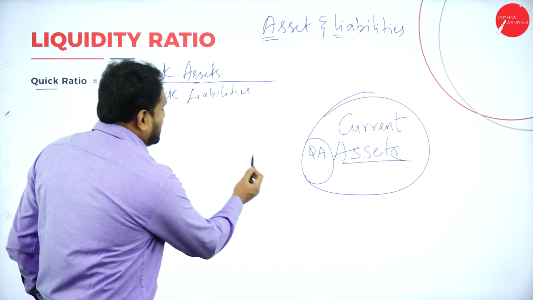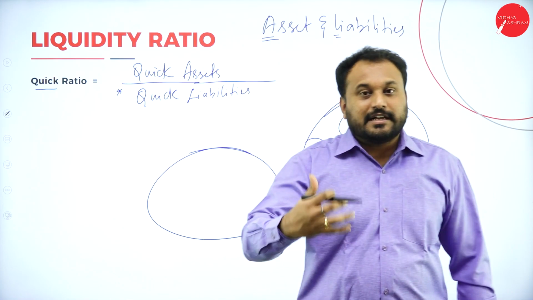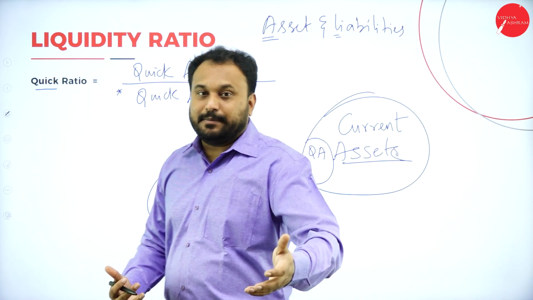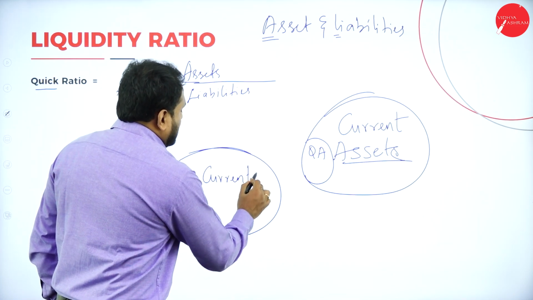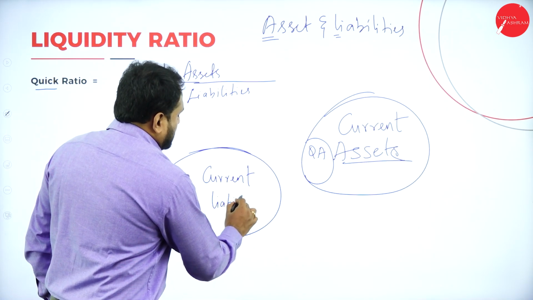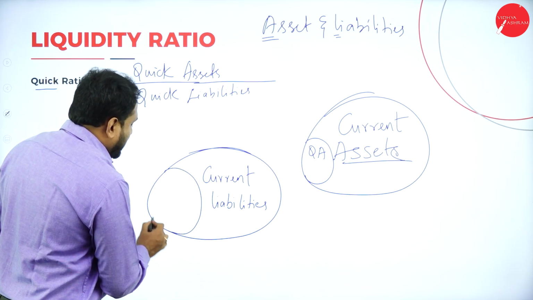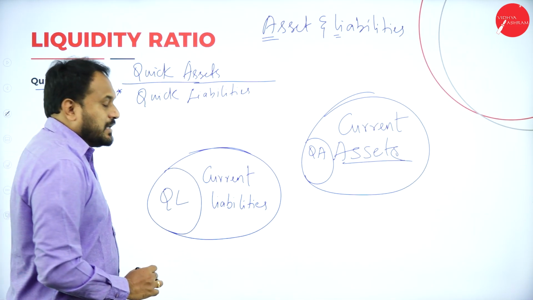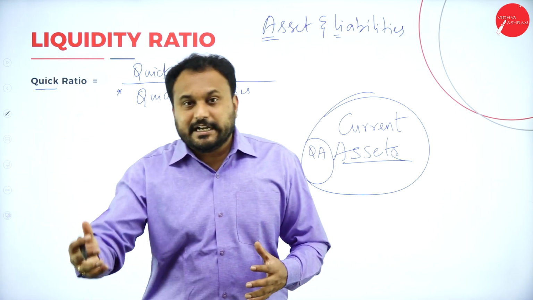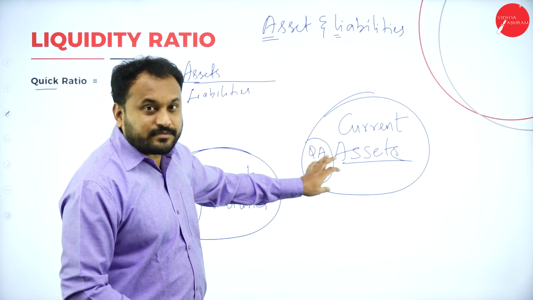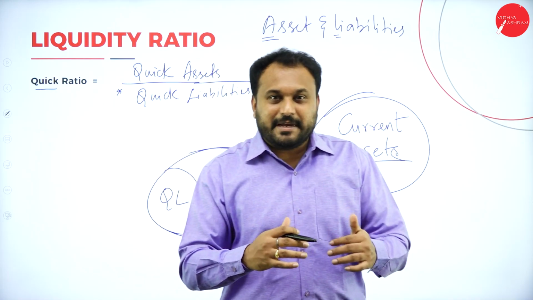But if we understand something, now we have liabilities. What type of liabilities? We have current liabilities and non-current liabilities. So we are talking only about current liabilities. Now in this current liability, there are a few liabilities which could be quick liabilities. But let me tell you, whenever you are supposed to take money from somebody, you take it very fast, quick. But when you are giving somebody the money, you give it a little later, take time and delay.